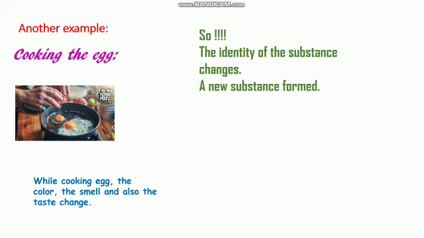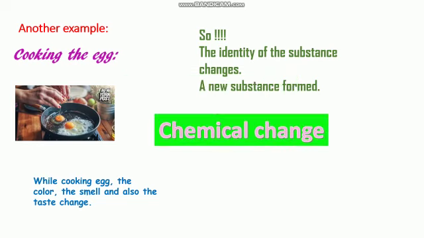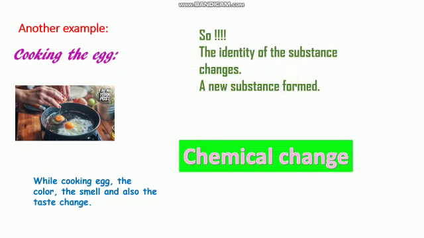So we have a new substance, and this change is chemical change. Okay, can we differentiate between physical and chemical change? So the physical change is the change only in the state or in the size or in the form or the shape of the substance. There is no formation of a new substance, while in chemical change we have a change in the identity of the substance.